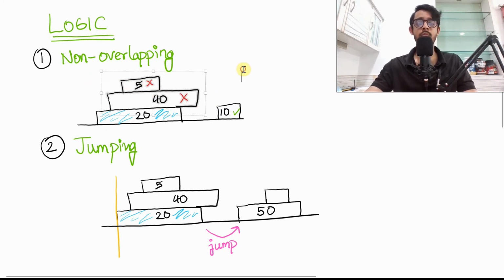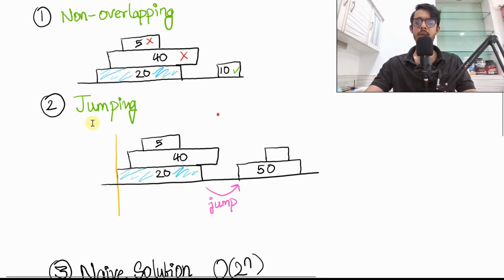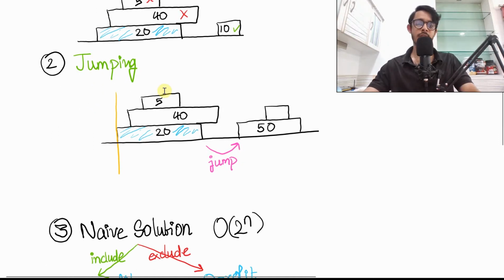This looks like a bad thing, but it's actually making life simpler for us. There are these two cases which we'll never have to consider because we've already reached this point and we've exhausted our start times of both of these cases. We can directly jump onto this one. Jumping is another feature of our problem statement. If you look at it, we start from this point. We don't have to consider these 5 and 40 pieces. We can directly jump here.